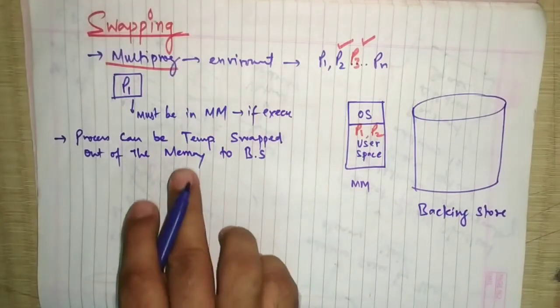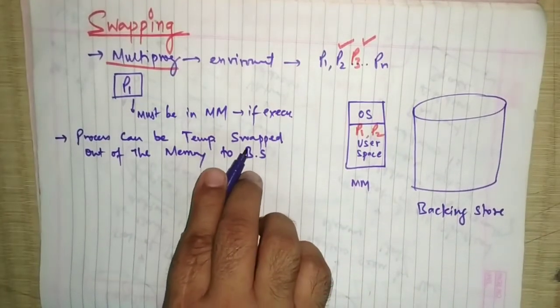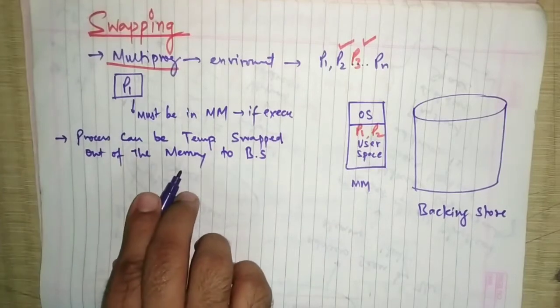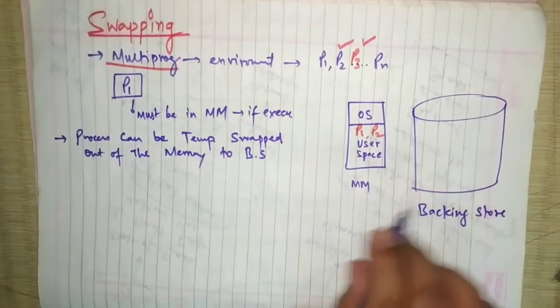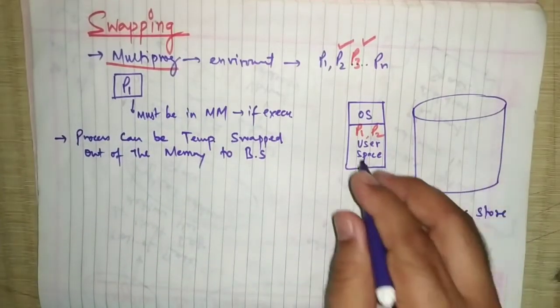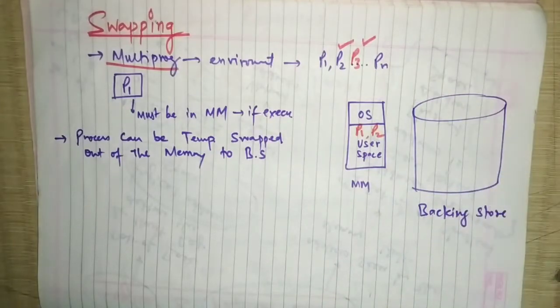So temporarily we can swap it out of the main memory to the backing store. For some time we are shifting P1 into the backing store. Now what is the backing store?